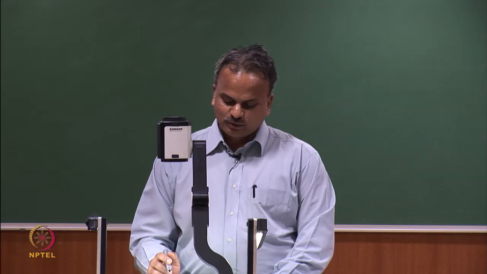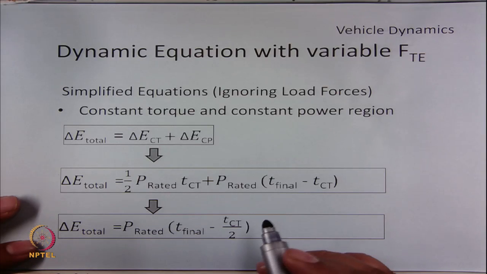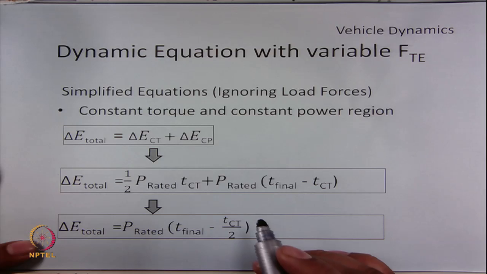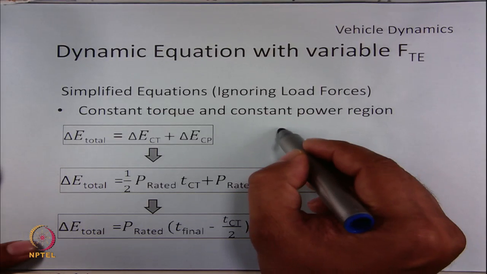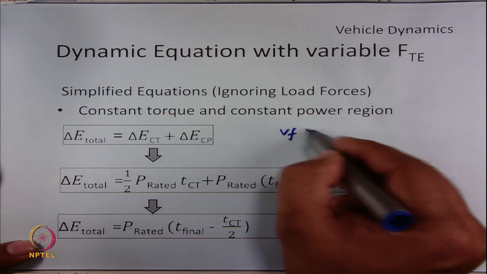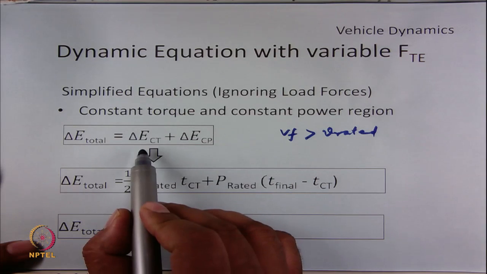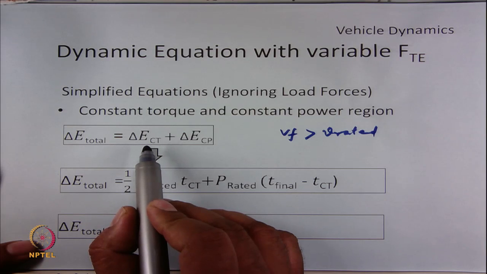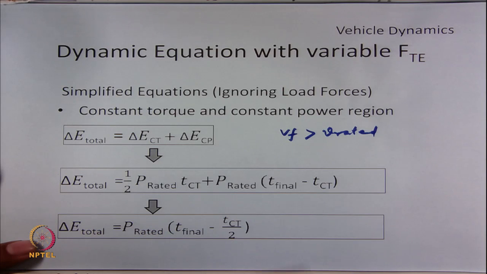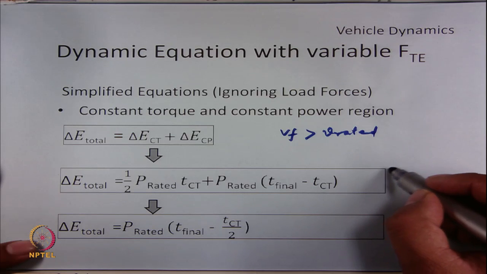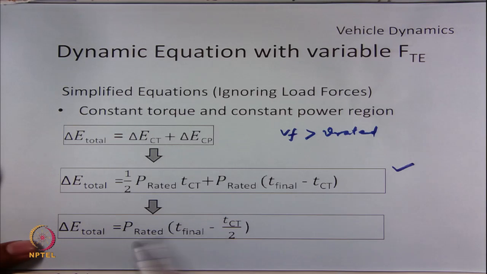Similarly, we can also calculate the total energy that is required for the vehicle to reach the speed of Vf greater than V rated, as the addition of the energy required in constant torque mode and constant power mode. This expression we know. Now, substituting this, we will get delta E total equal to P rated into T final minus TCT by 2.